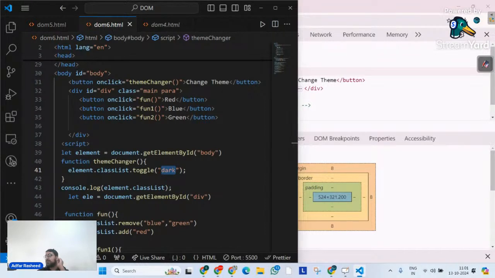So we have seen three methods inside our class list. Number one is class list itself. Number one method on class list is add. Number two is remove. Number three is toggle. So I hope this makes complete sense. I hope we have completely understood what these methods are. Give me a quick confirmation in the chat before I move forward and start one another very important topic. Quick confirmation. Quickly. Am I clear?